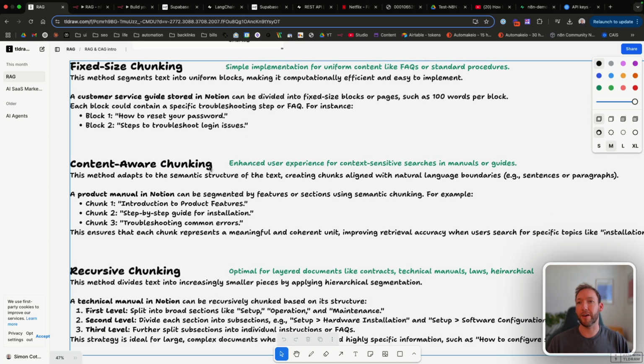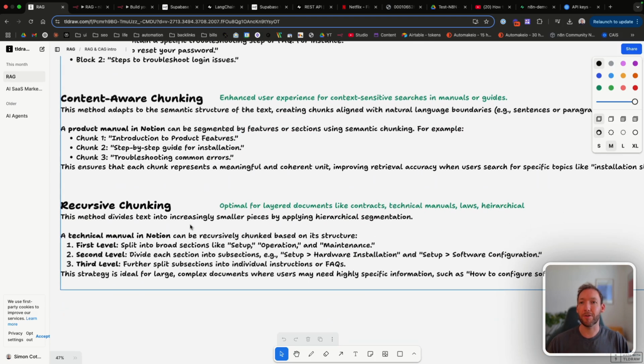We've then got context-aware chunking. For example, we could have a product manual in Notion, and there could be key boundaries to look out for, like subheadings. And the context-aware chunking says, okay, at every subheading, split the document. So we could have introduction to product features, step-by-step guide for installation, troubleshooting common errors, all has different headings, and it would split the chunks from the document based on those headings that we define. So we want H2 headings or subheadings to be the split there.